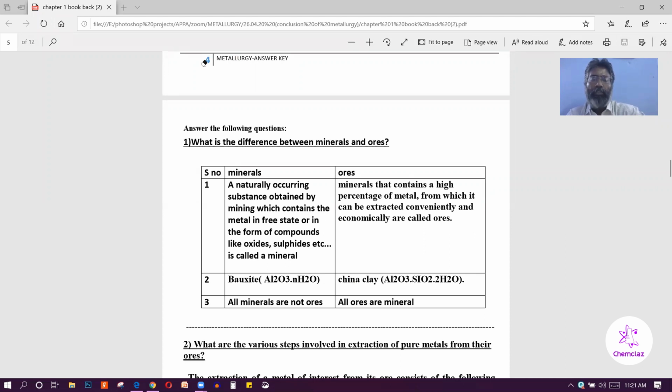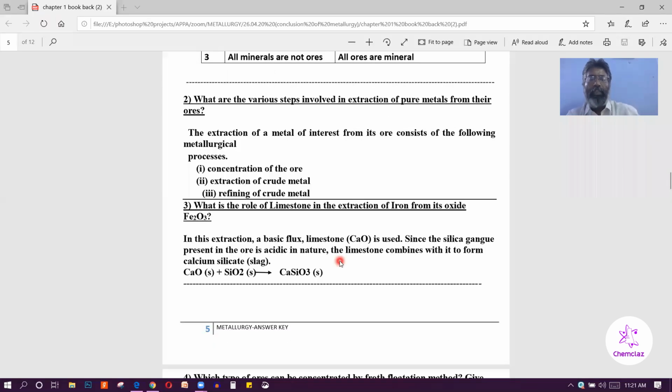The next one is: all minerals are not ores, but all ores are minerals. So what is the difference between minerals and ores? You have tried this one. The second question is, what are the various steps involved in the extraction of pure metal from their ores? So: concentration of ore, extraction of crude metal, refining of crude metal.